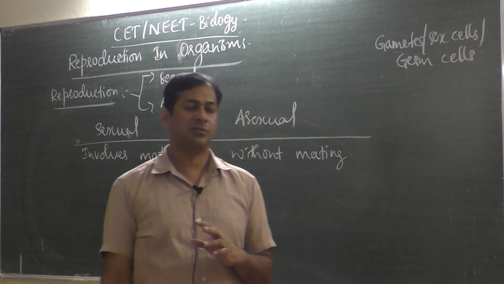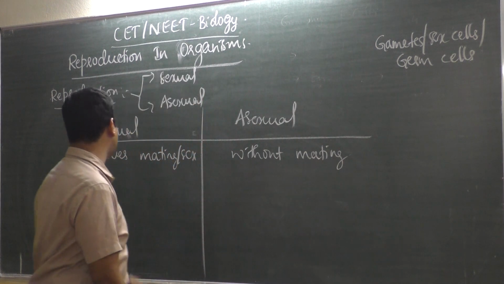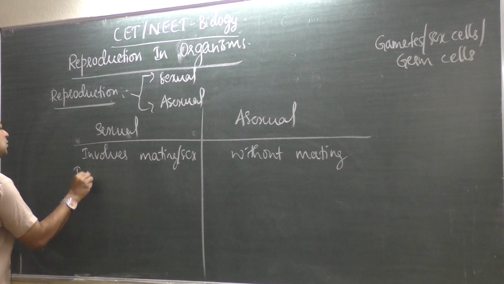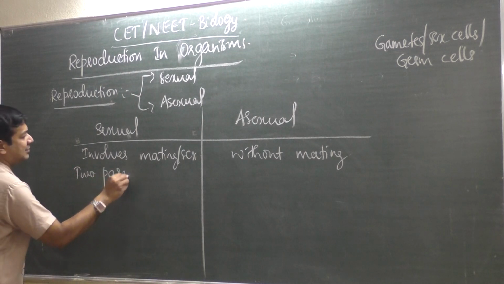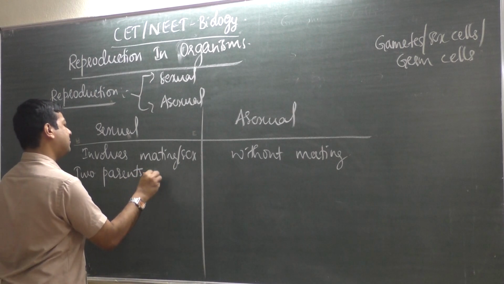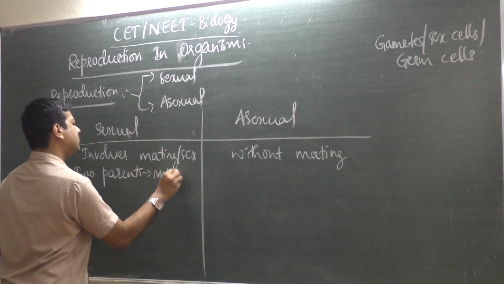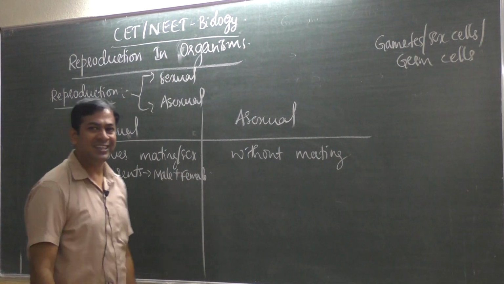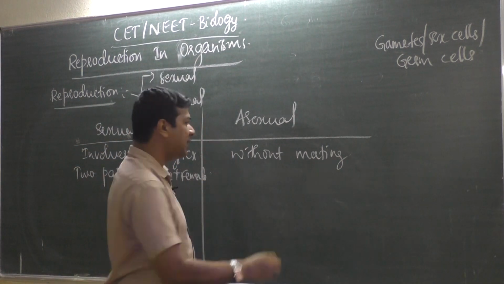As both the parents are required for sexual reproduction, it involves two parents, that is male and female. Male and female both are required. Asexual reproduction is uniparental.